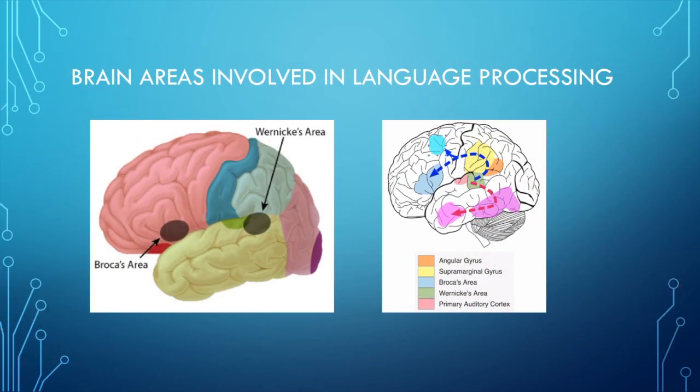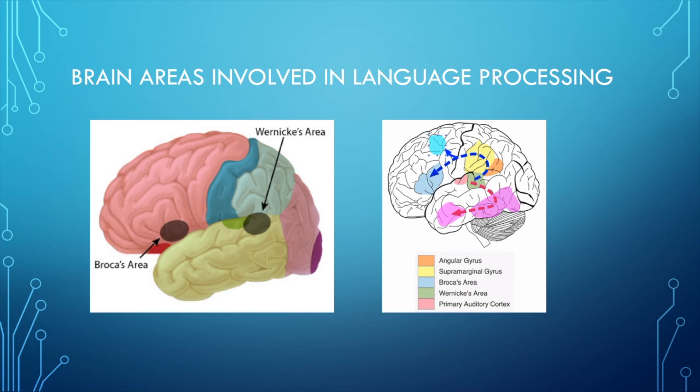Language processing is largely lateralized to the left cerebral hemisphere and involves a network of cortical regions spanning the frontal, temporal, and parietal lobes. Two areas which you are likely familiar with are Broca's area, located in the frontal lobe, which is thought to be involved in speech production, and Wernicke's area, located in the temporal lobe, which is thought to be involved in speech comprehension. A dual-stream model of language processing has also been suggested.